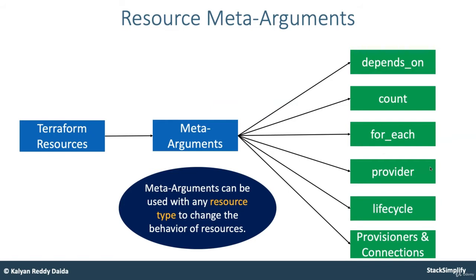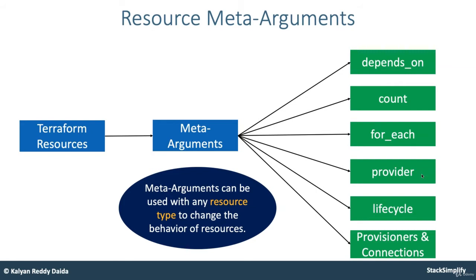As part of resource meta arguments, you'll focus on learning about depends_on, count, for_each, and lifecycle in this resources section. For the meta argument provider, you already learned that in the initial sections of the fundamentals block section, where you learned about multiple providers and how you are going to use them.